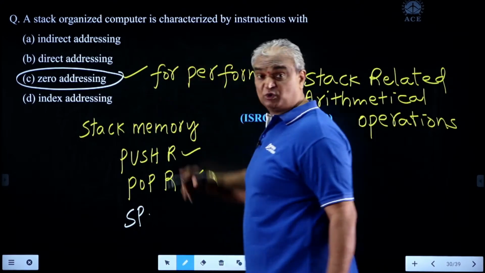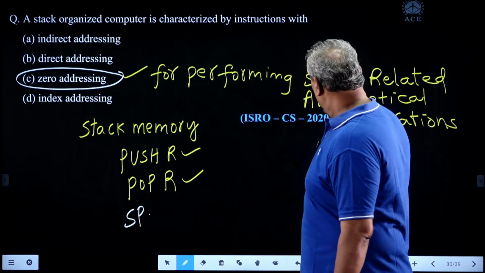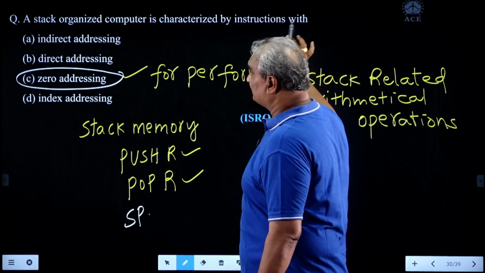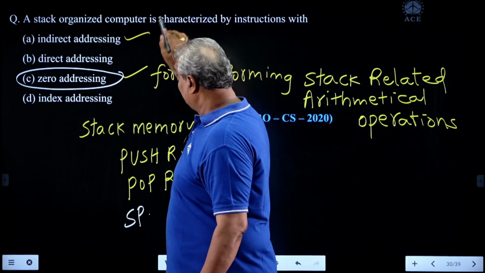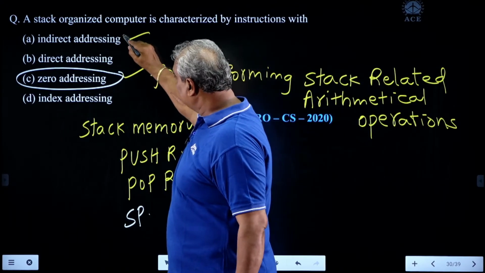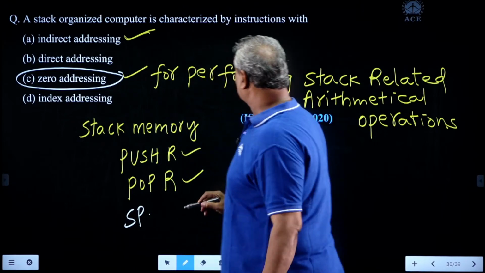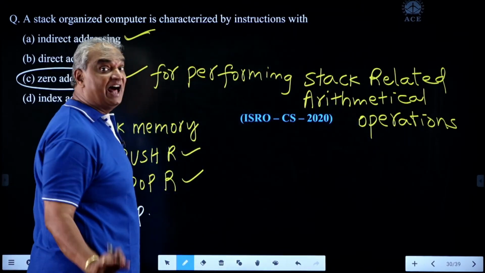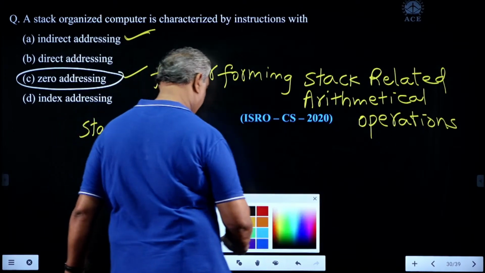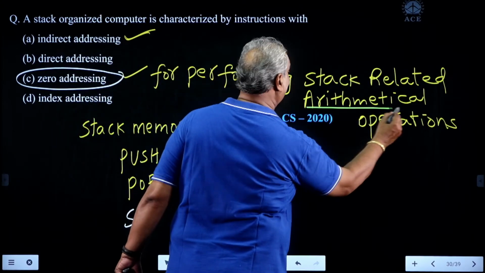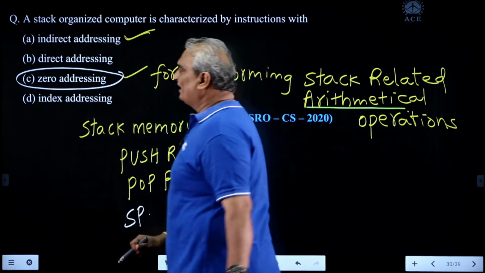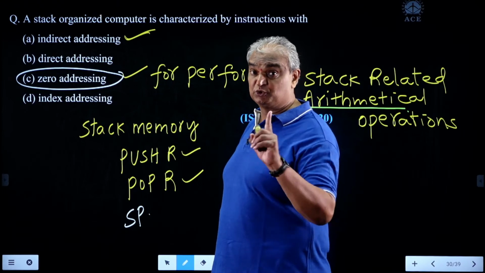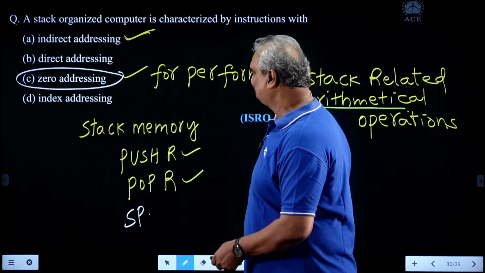But in the question, this information is not given. A stack organized computer is characterized by instructions with indirect addressing. If the question format is like this, 100% it is the correct answer. But if he mentions this point, for performing stack related arithmetical operations, then zero addressing becomes the correct answer. A small conflict is there in this question. That's why you should understand the question clearly.